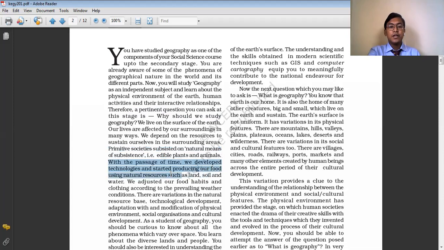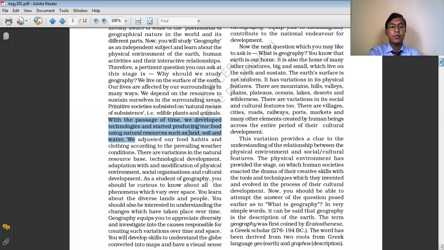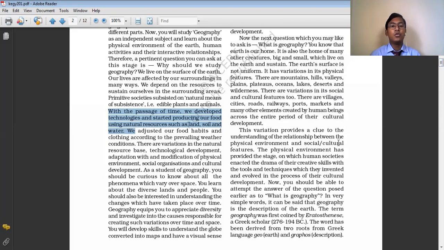With the passage of time, we developed technologies and started producing our food using natural resources such as land, soil, and water. In the early period of human history, early human beings were totally dependent on the natural environment for their food, shelter, and everything. But later on, when human beings learned the art of agriculture, they started producing their own food, using the land provided by nature, and the soil and water available in their surroundings.